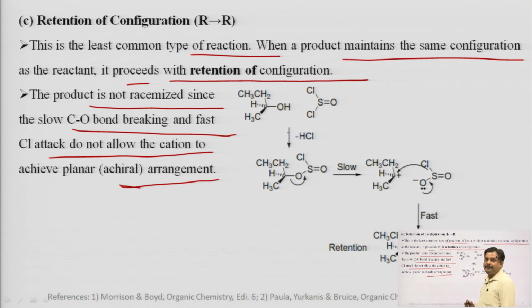So, 2-butanol is reacting with sulfonyl chloride. What happened actually? You can see this chlorine with hydrogen will be removed as HCl.